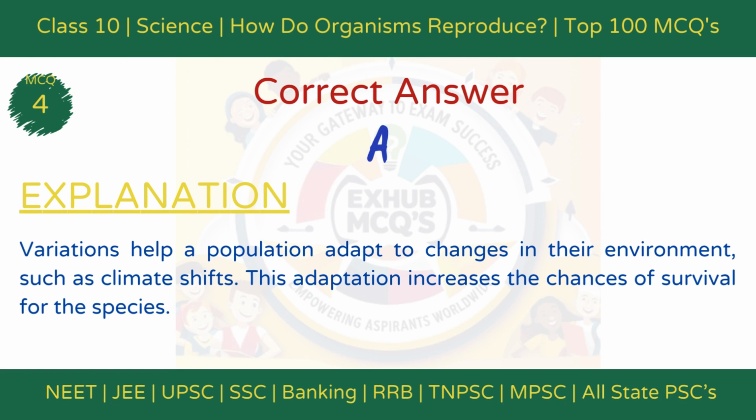To avoid extinction. Explanation. Variations allow organisms to adapt to environmental changes, such as climate shifts. This adaptability increases the chances of survival for the species over time.